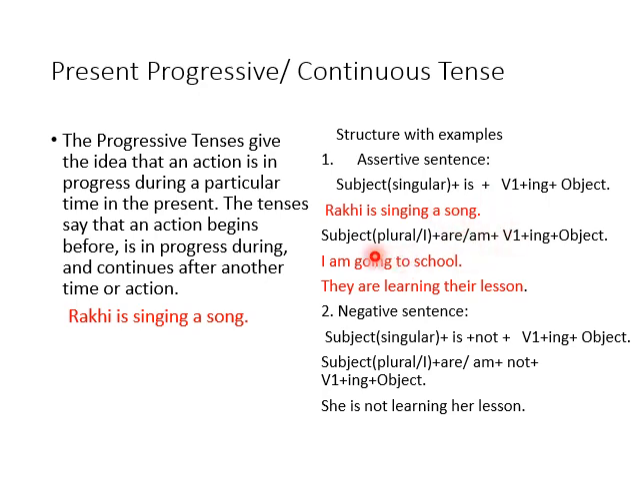If the subject is plural, we use are, and if the subject is I, we use the helping verb am with subject I. Is it clear? And then V1 plus ing plus object. For example, I am going to school. Here they is a plural subject, that's why the helping verb are. They are learning their lesson. Is it clear?